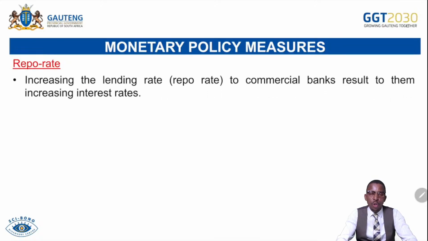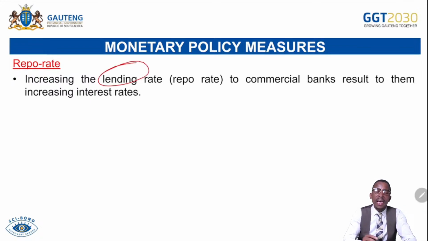We know that if we talk of repo rate, we refer to the interest rate charged by the Reserve Bank to commercial banks on their borrowings. We also call this a lending rate. It's a repo rate or repurchase rate or lending rate. So it is charged by whom? By the central bank. To whom? To commercial banks on their borrowings.